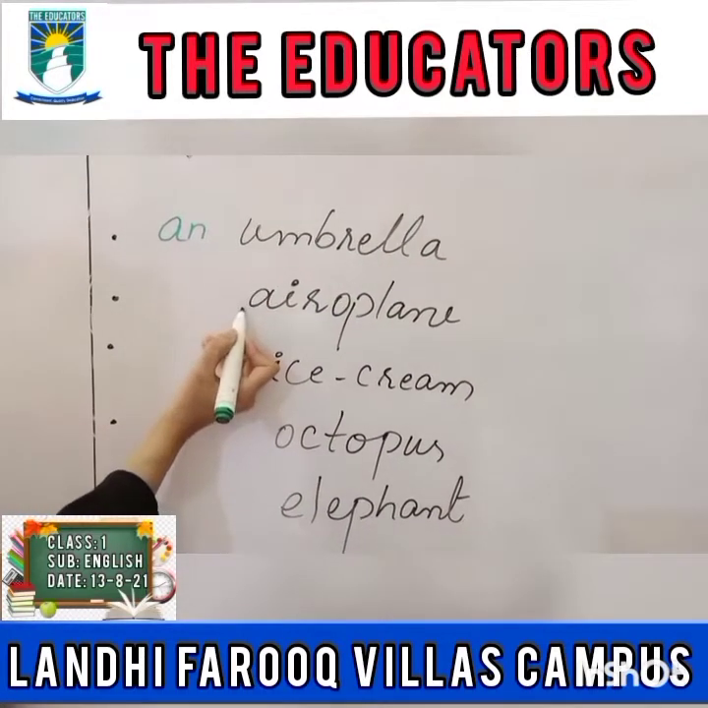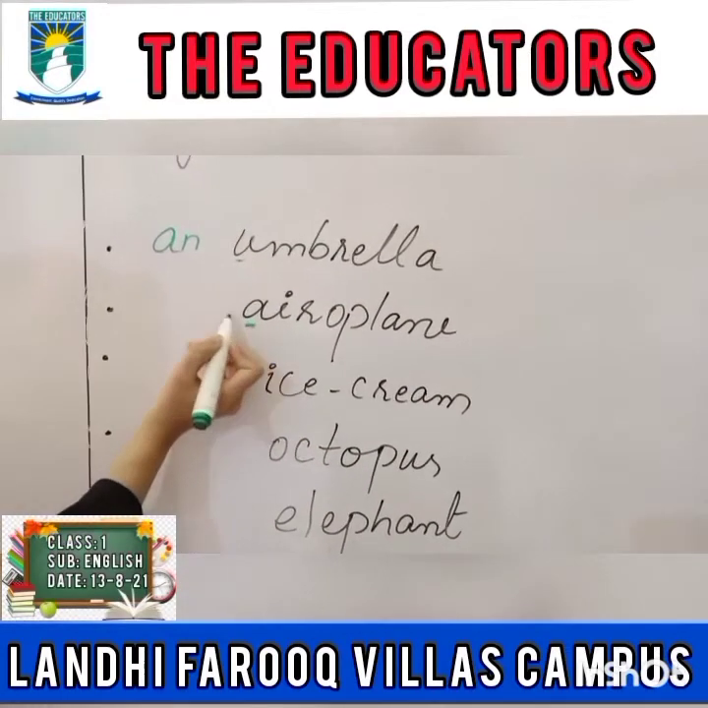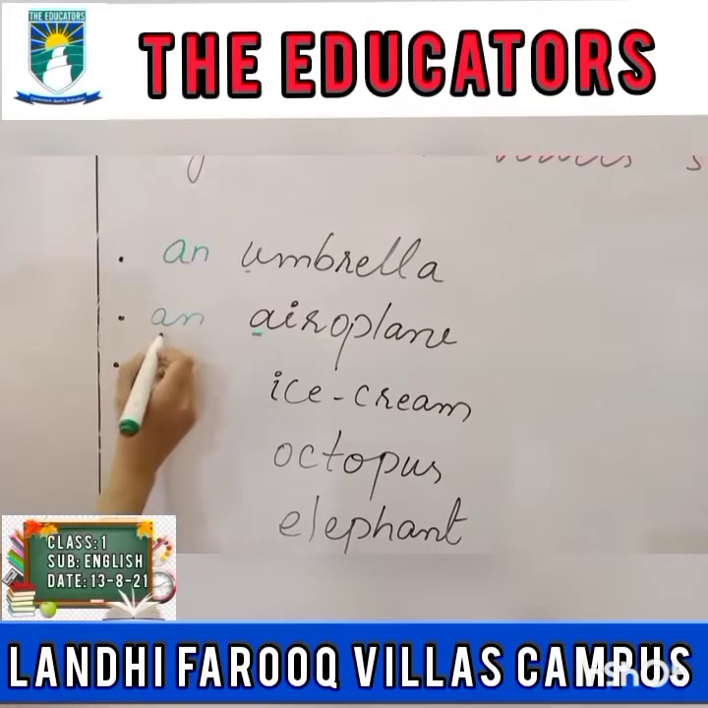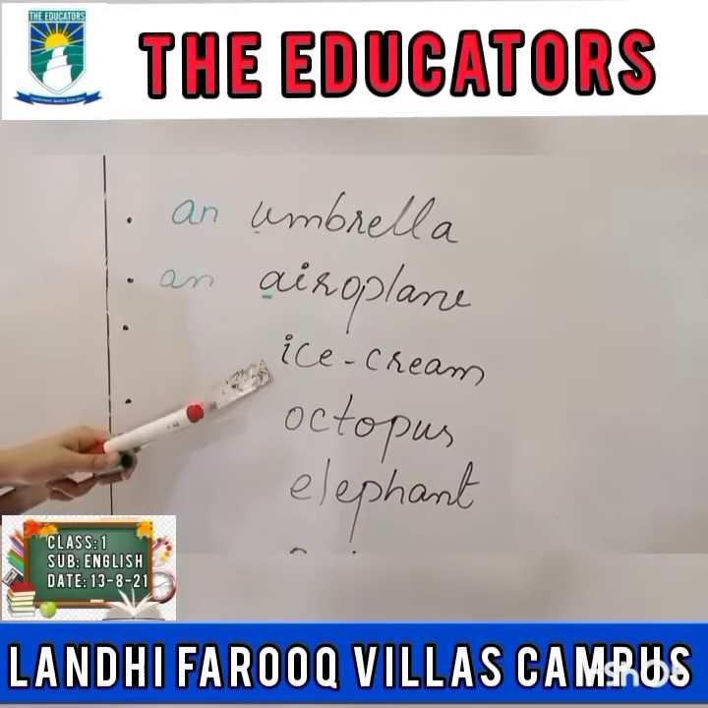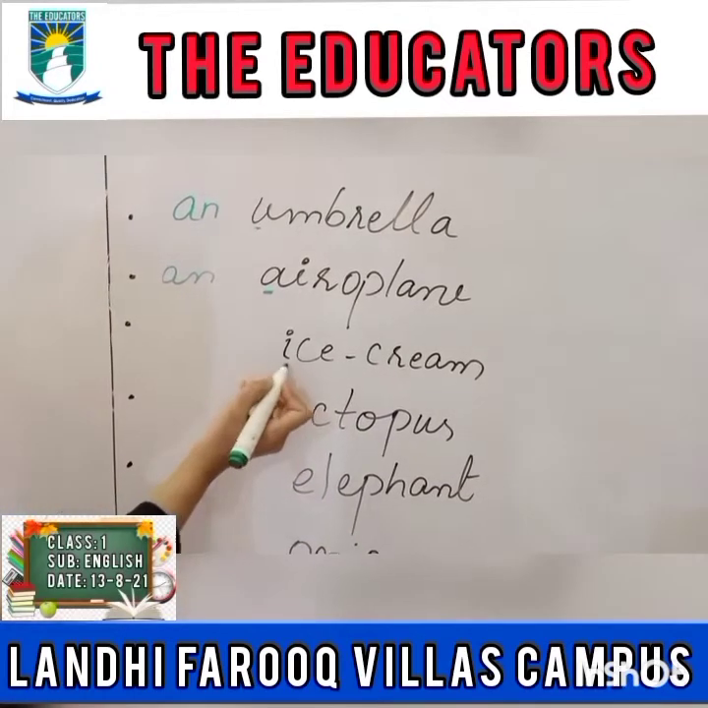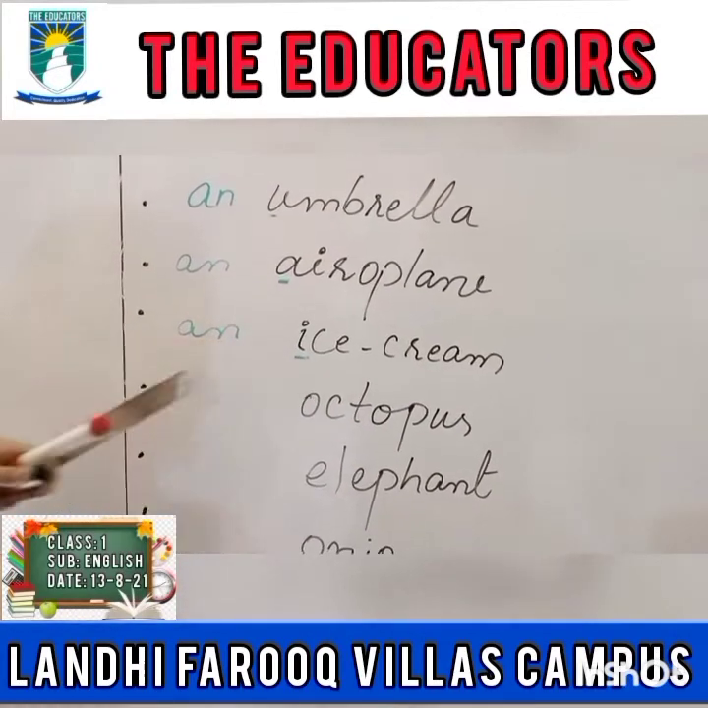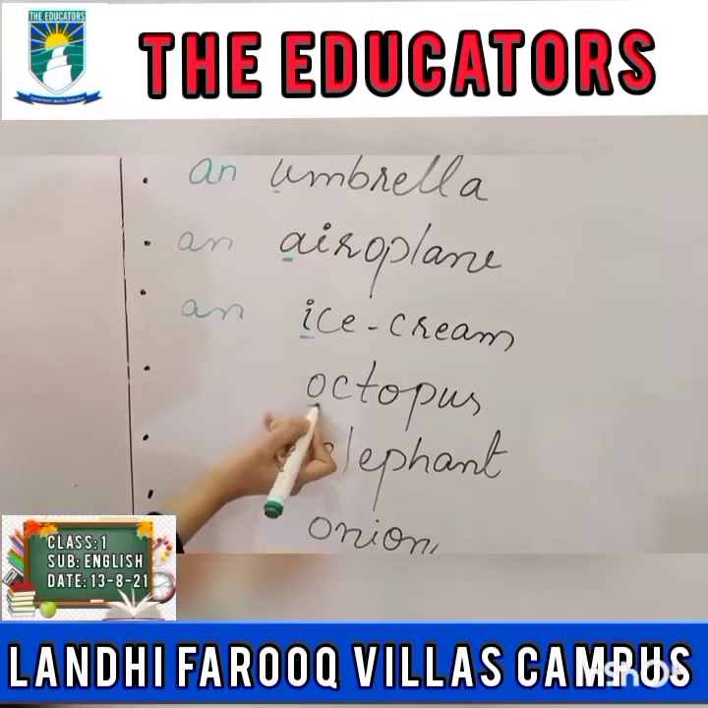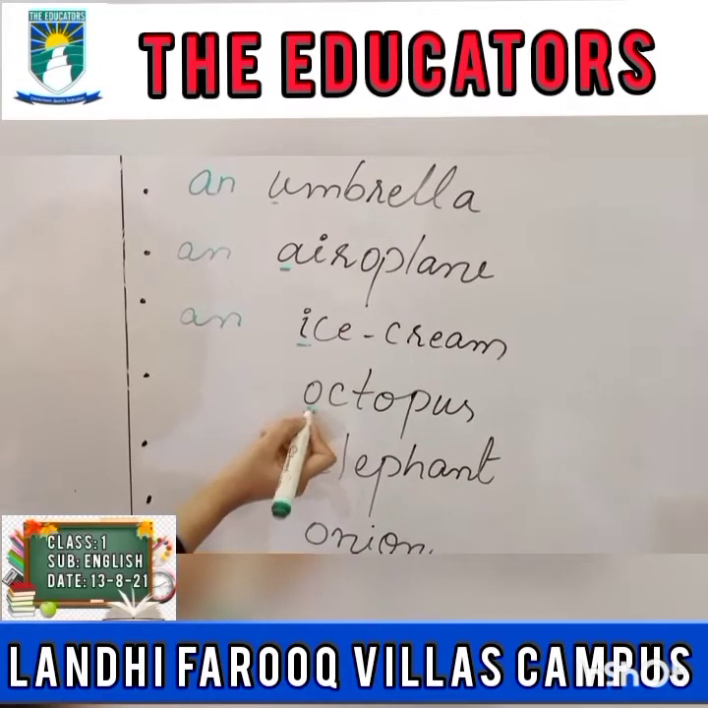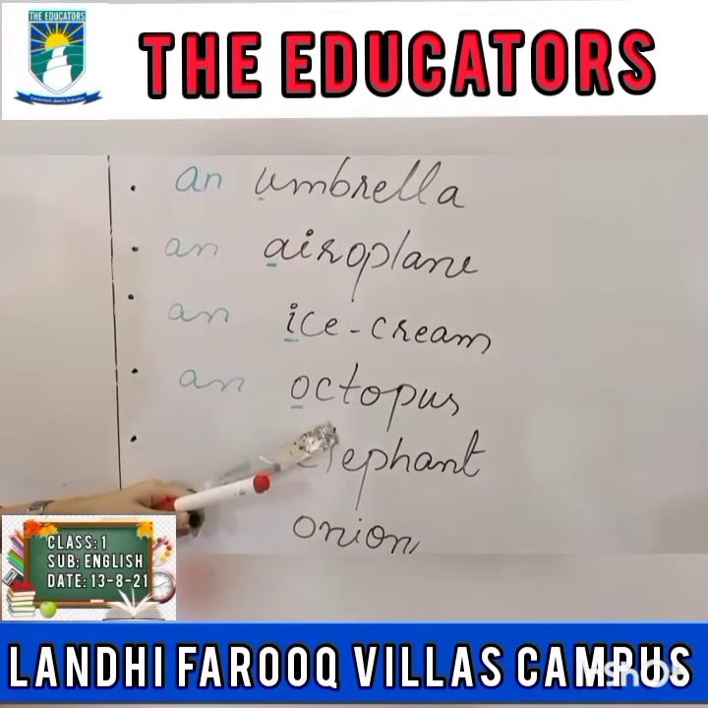Now look at the second word, aeroplane. It is starting from A. So we will put here an aeroplane. Now look at the third word, ice cream. It is also starting from I. So we will write here an ice cream. Now octopus. It is also starting from O. So we will write here an octopus.